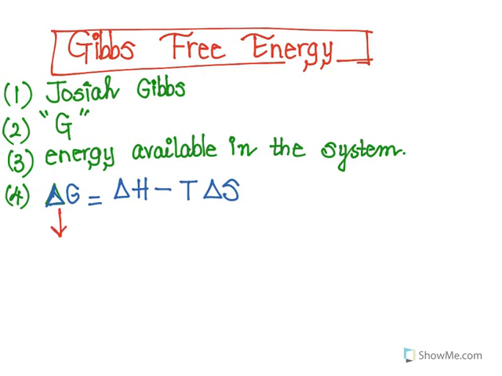Delta G is Gibbs free energy. So he came up with this formula to calculate the free energy available in the system if we already know the enthalpy and the entropy of the system, and when the temperature is given to us.